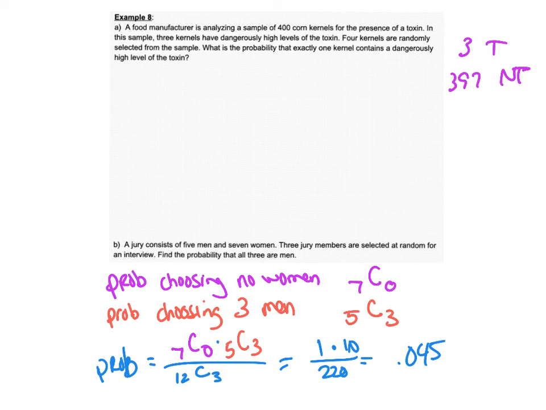So the number of ways that you can choose exactly one toxic kernel: there are 3 toxic ones, and you're going to choose one of them.